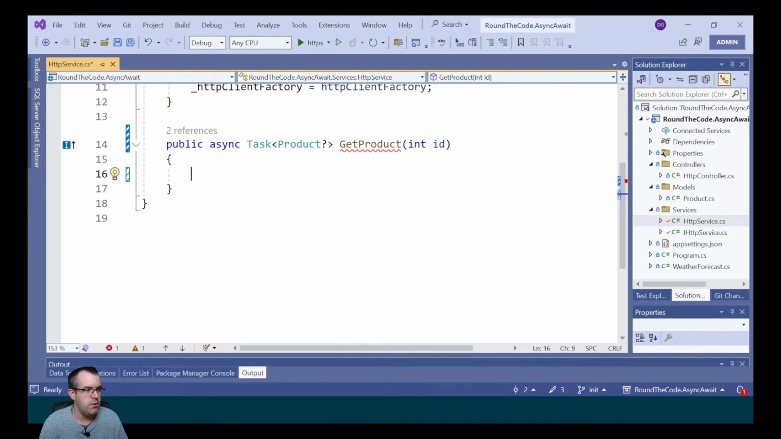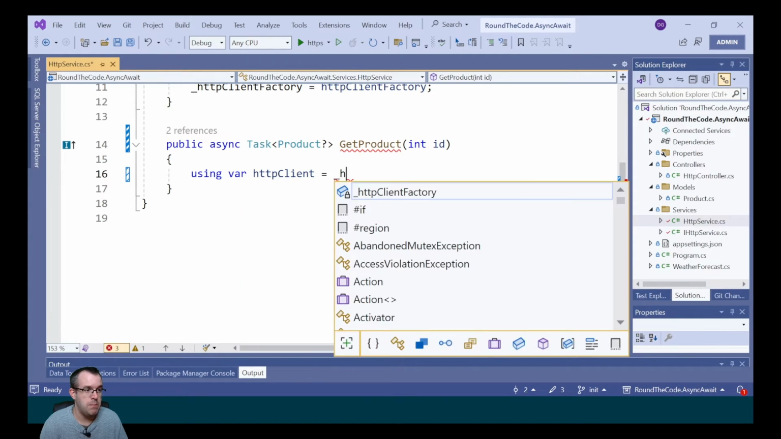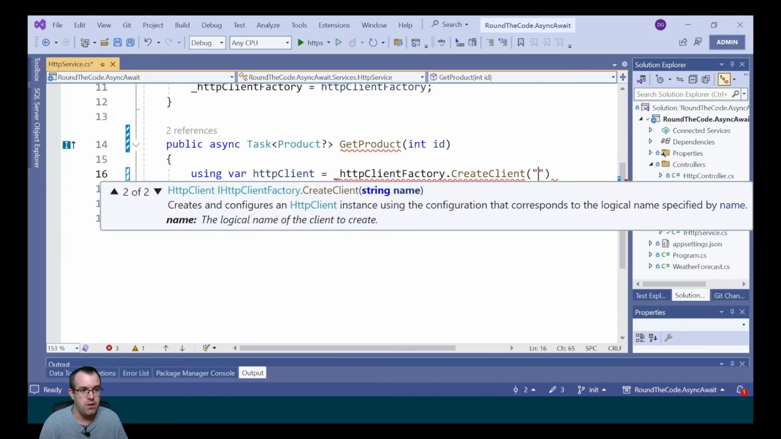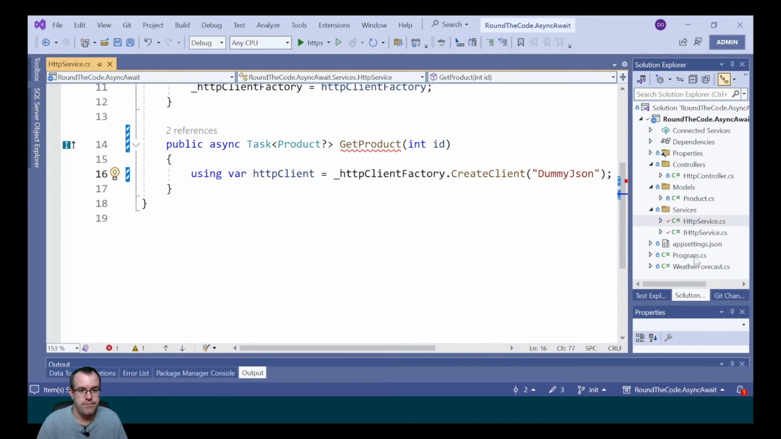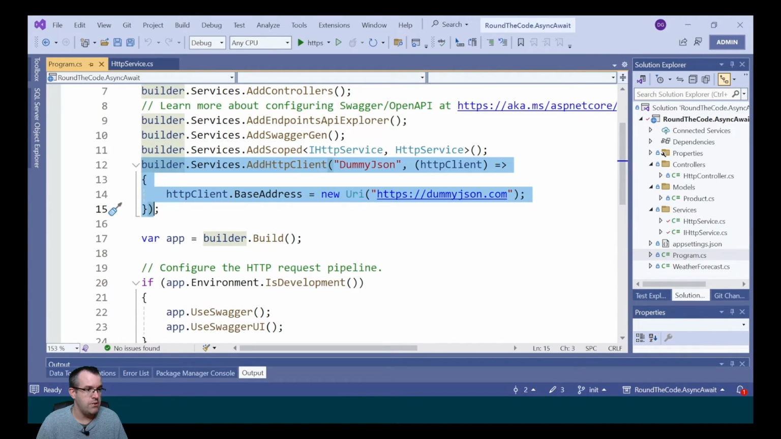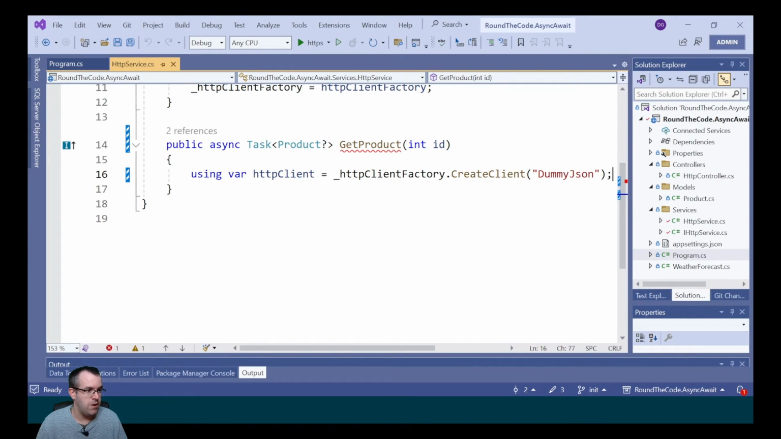We're now going to make our API call. First, we need to create a new instance of the HTTP client. In order to do that, we declare the variable, then we call HTTP client factory, which is our instance that we've injected. We call the create client method, and we pass in dummy.json as the parameter. If we go to the program.cs file, we can see that when we added the HTTP client, we gave it the name of dummy.json, and that is the base address for it.